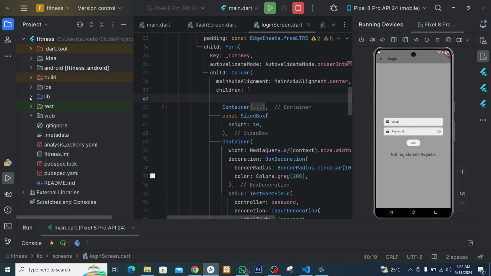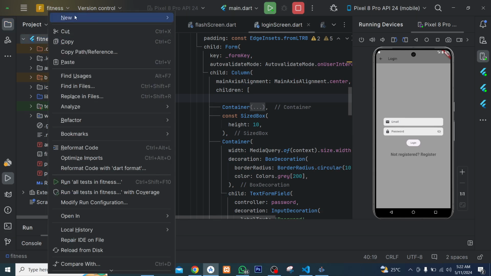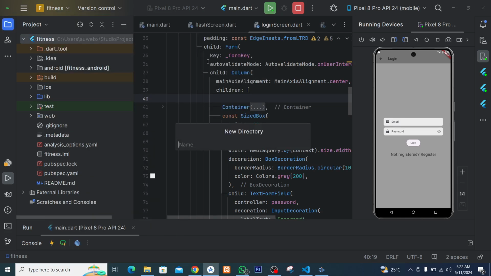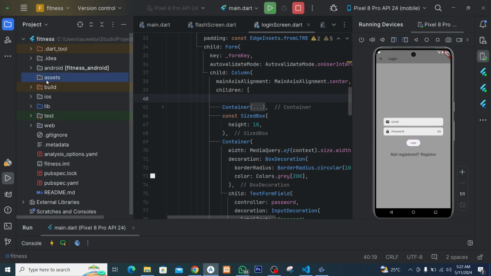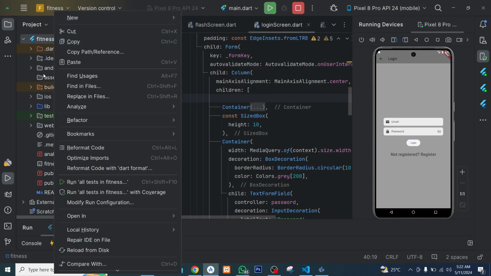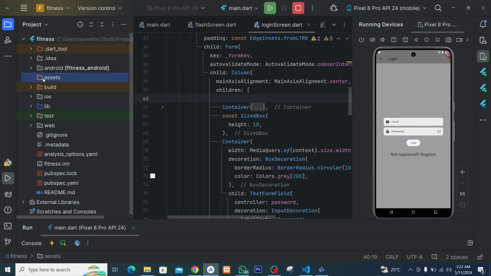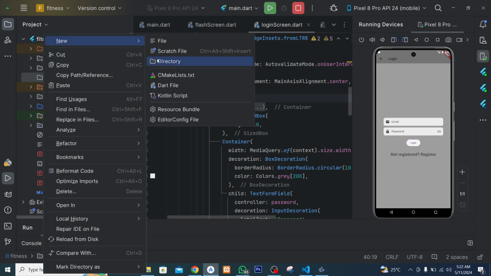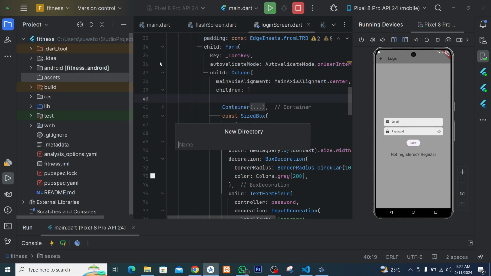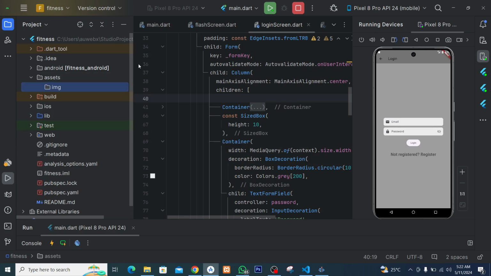In the main folder, I'm going to create another folder, which you can call any name. I prefer to call it asset, like this. Okay, so now this is a new directory. This is what I did: right click, new, then directory. In the asset folder, if we like, we can add another folder, because it's not necessary that you only work with images. Maybe your application may be working with different types of files. So I'll create another directory. I'll call it img, that is for image.